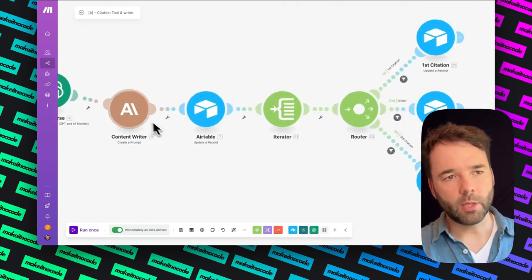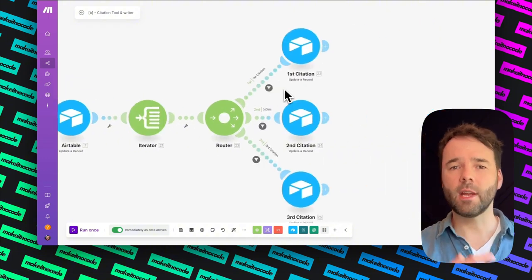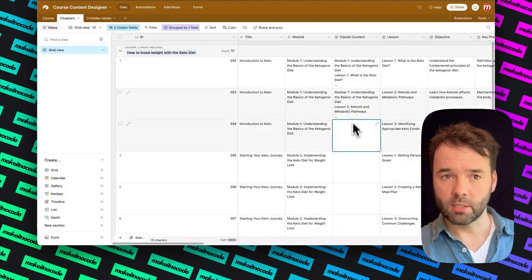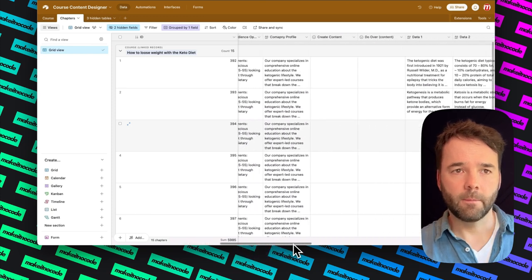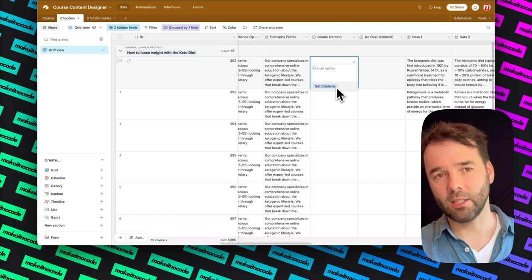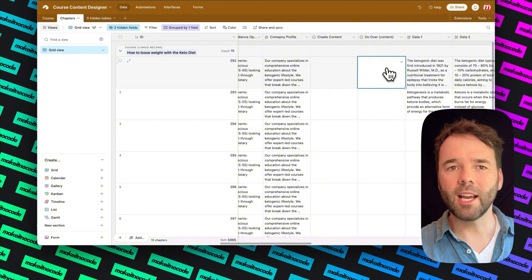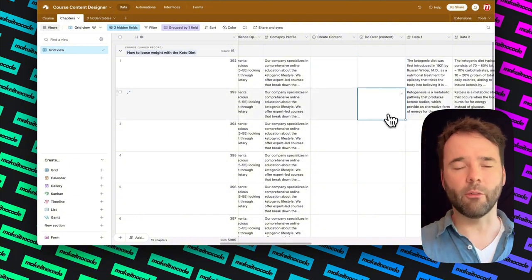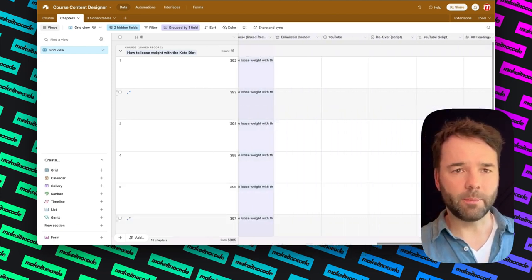So then it will be all sent back to Airtable, and then it's going to iterate through all of it again. So it's going to create citations if needed. And you can see here, it's actually being populated right now. We've put in here, create content. So we get a citation. Here are our citations on the side, but if we don't like them, we can just say rerun, and it will rerun the citations for that row. This is sort of like in a nutshell how we have built it.